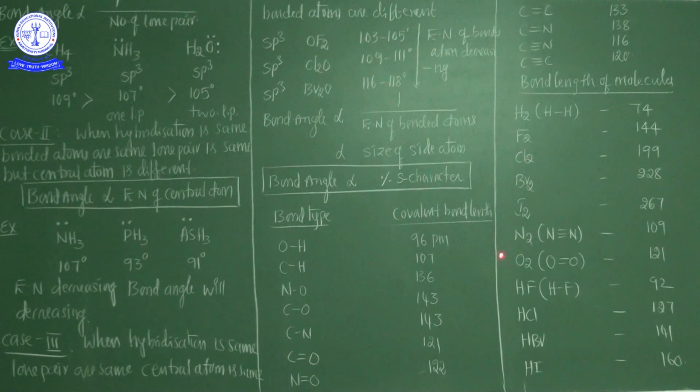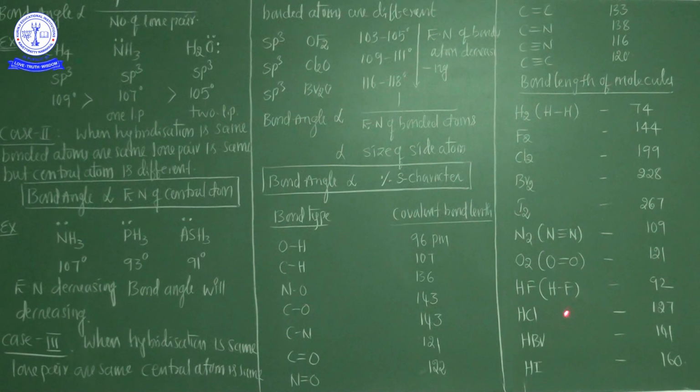In the nitrogen molecule, triple bonds are there, so the bond length is 109 picometers. In the oxygen molecule, the oxygen to oxygen double bond is 121 picometers.